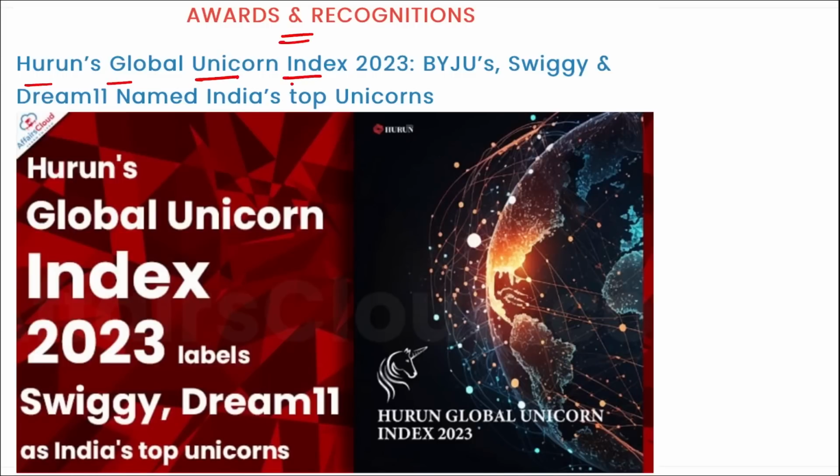Hurun's Global Unicorn Index 2023 was released, and here Byju's, Swiggy, and Dream 11 have been named as India's top unicorns.